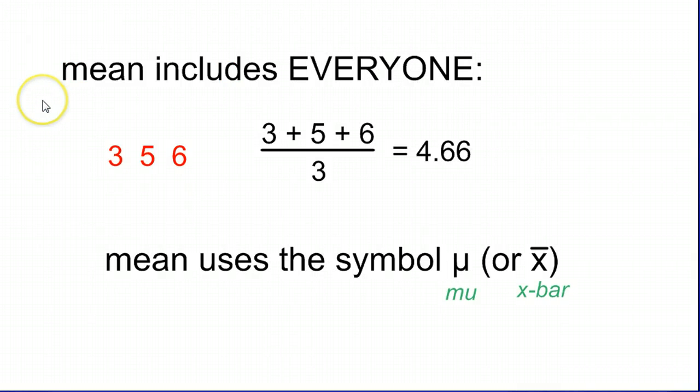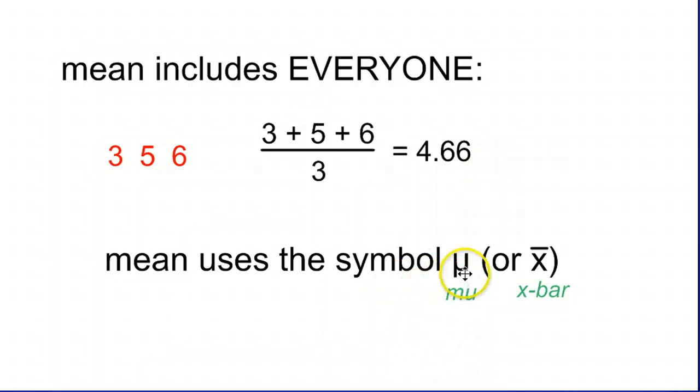The mean is great because it includes everyone. If you have the list of numbers 3, 5, and 6, that's your whole distribution, you take 3 plus 5 plus 6, you add them all together, and you divide by how many numbers you had, 1, 2, 3 numbers, and you get an average of 4.66. The mean includes every single value. So if you're trying to figure out what is typical, what is average, it seems reasonable to include everyone in it, and that's why you use the mean.